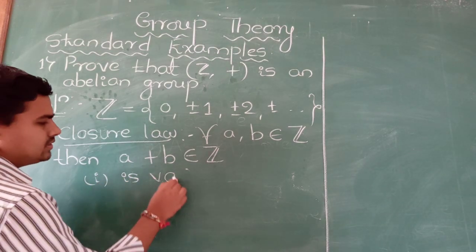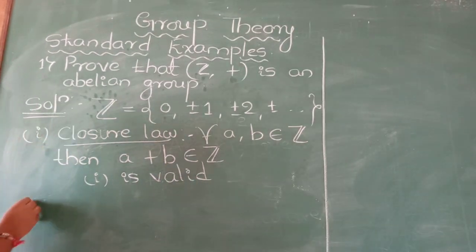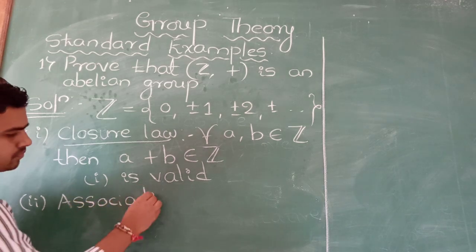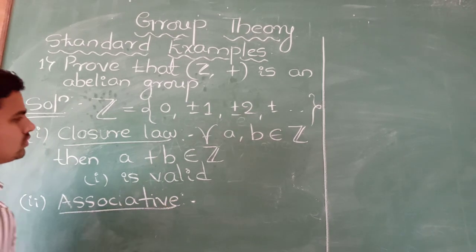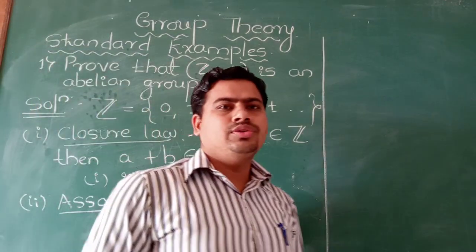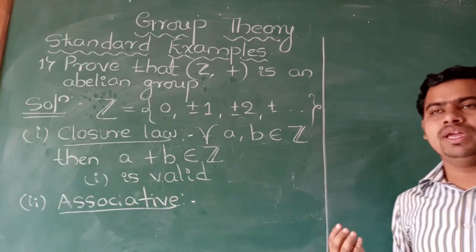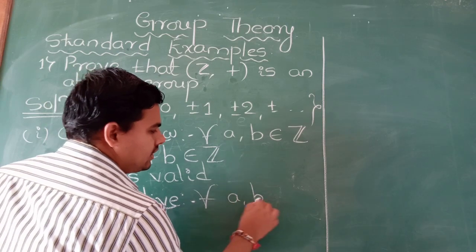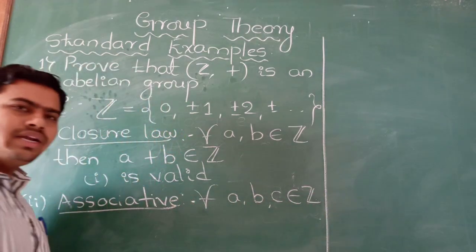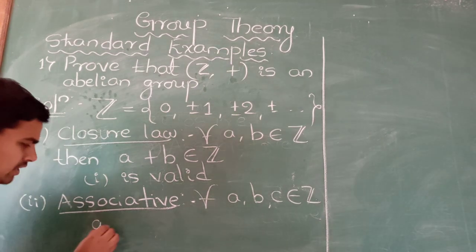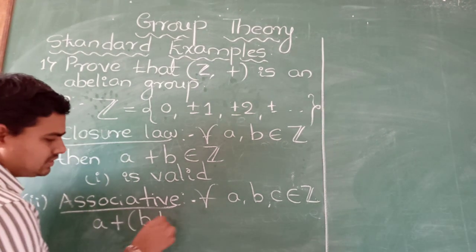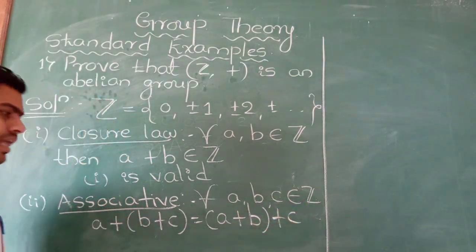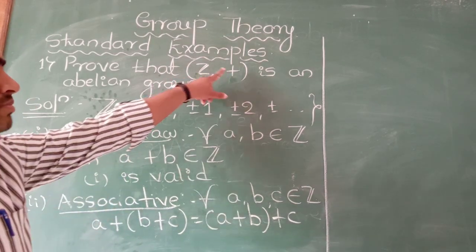The next law is the associative law. To prove the associative law, we need at least 3 elements. Take any 3 elements from the given set. For all A, B, C belongs to Z, what is the condition for associativity with respect to addition? A plus (B plus C) is equal to (A plus B) plus C. This law also holds good in Z with respect to addition.